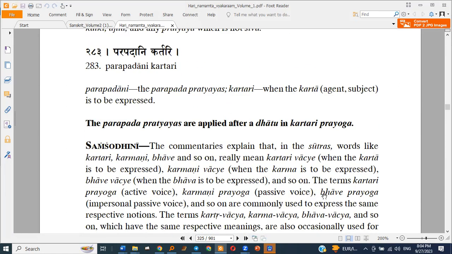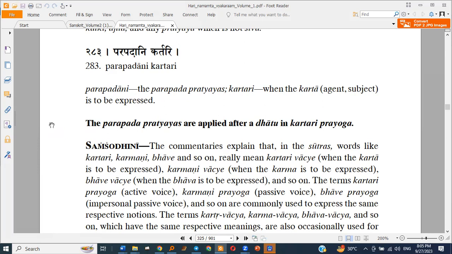Parapadani Kartari. The Parapada pratyayas are applied after a dhatu in Kartari Prayoga. Like in English we have active voice and passive voice.